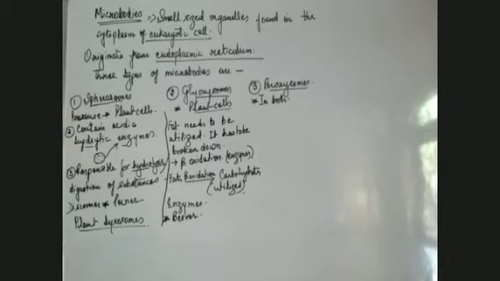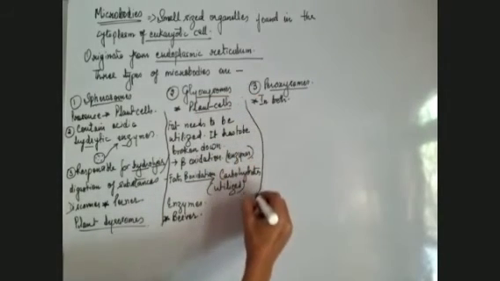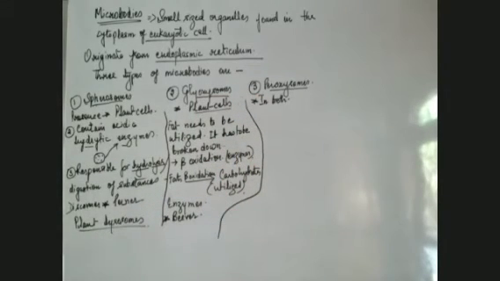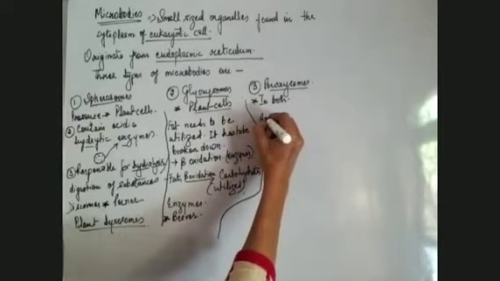We come to the third one. The third one is peroxisomes. Peroxisomes are present in both animal cells as well as plant cells. Now, what is the use of this? In our body we have amino acids and uric acid.